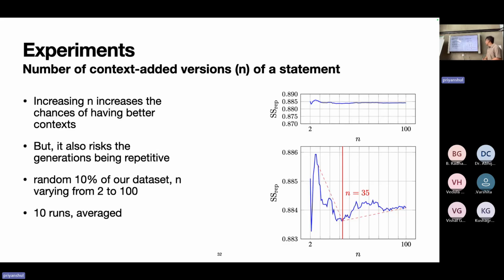What we also feel is that when the context generations are more diverse, and that would be the case in the future, the trend would be something like this. So we will have a very erratic behavior at the start, and it will start stabilizing up until a certain point where you have good context, and after that the context starts becoming repetitive, then SS rep would start increasing. So that is what we believe.